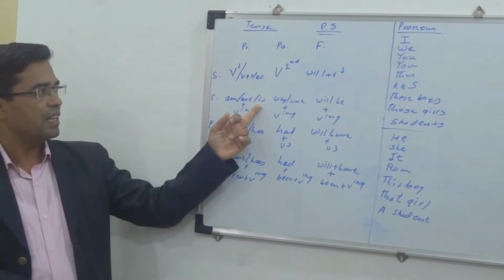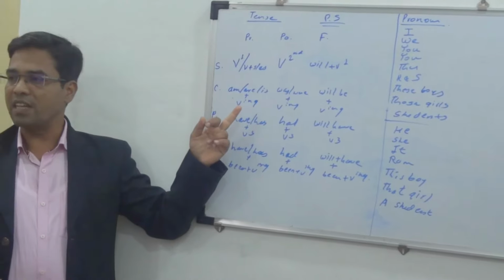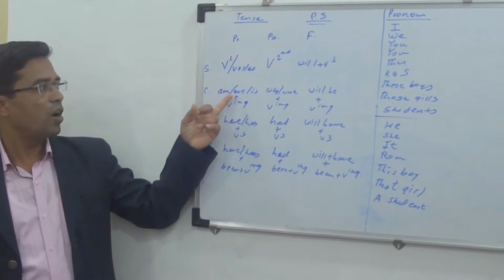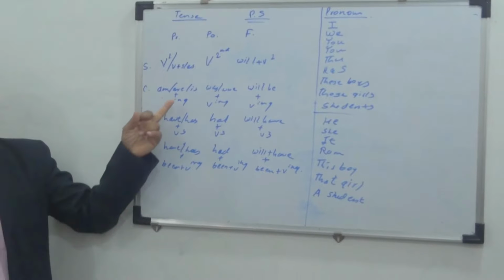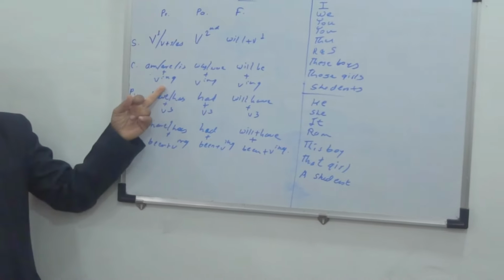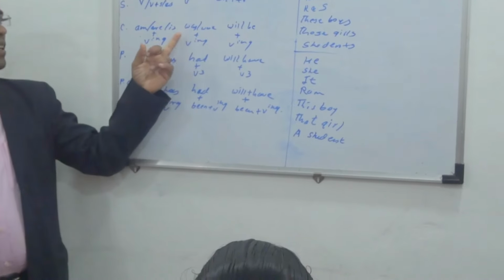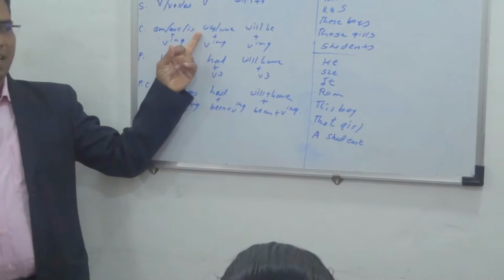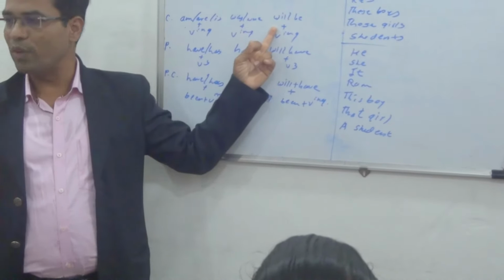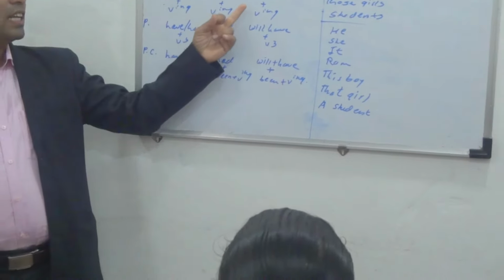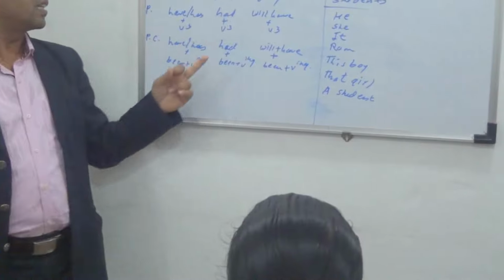These boys are making a lesson. Start. These boys are making a lesson. This boy is making a lesson. These boys were making a lesson. This boy was making a lesson. These boys will be making a lesson. This boy will be making a lesson.